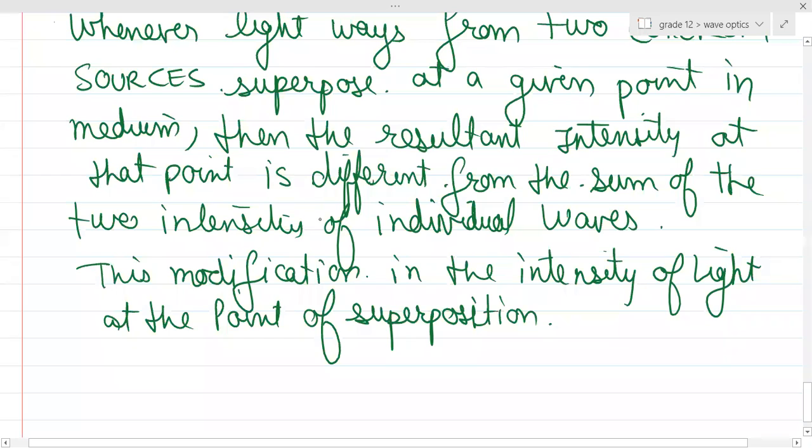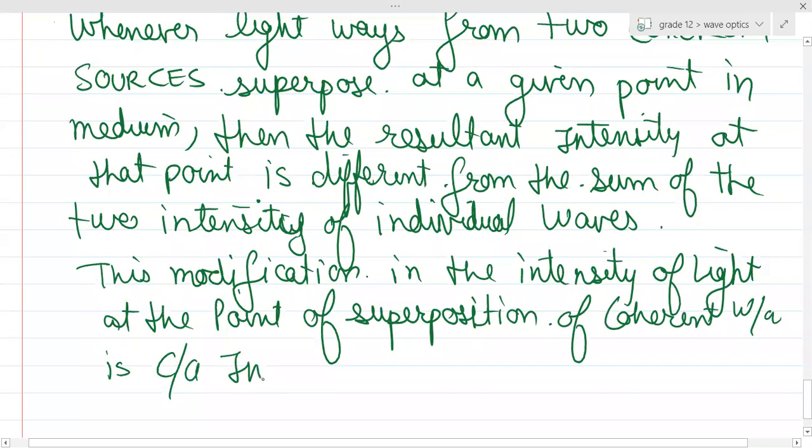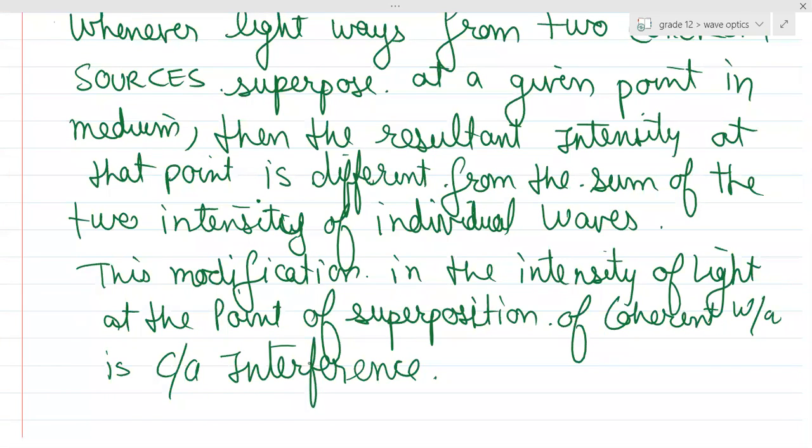How it will modify, we'll see after a little bit. So this modification in the intensity at the point of superposition of the coherent waves is called the phenomenon of interference. Is it clear, guys? Yes, sir. Okay.